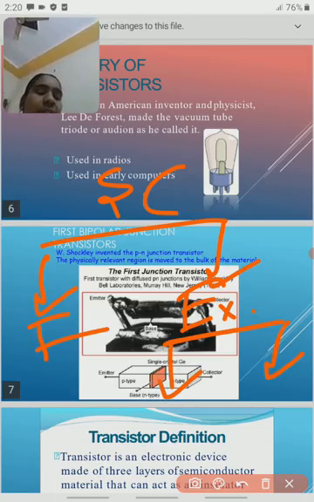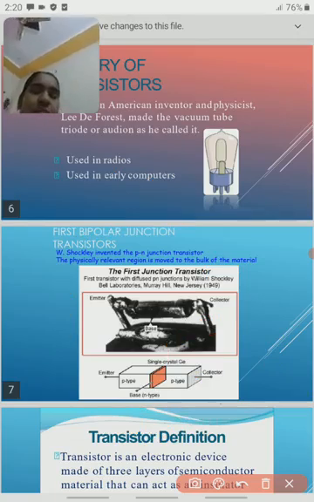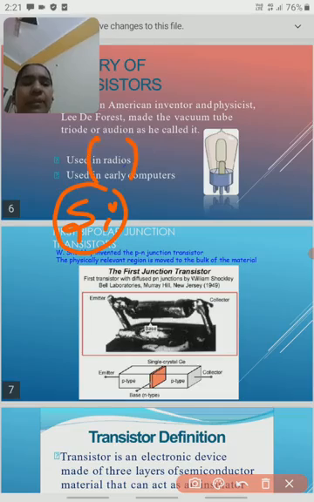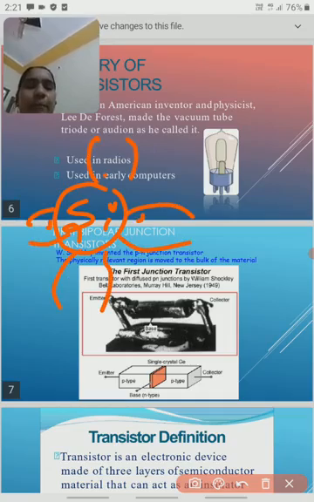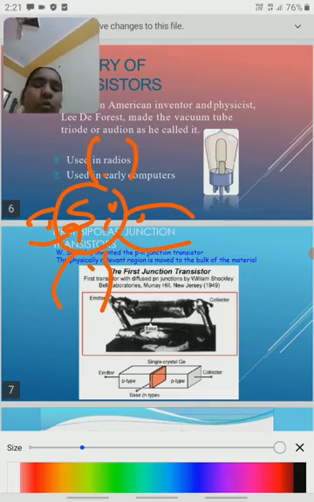So extrinsic semiconductors are also classified into two categories, N-type semiconductor and P-type semiconductor. We should know what is meant by N-type semiconductor and P-type semiconductor. First of all, I am taking fourth group elements, for example silicon. Silicon is a fourth group element. This silicon contains 4 electrons in the last orbital, so it requires 4 electrons. If we add phosphorus,